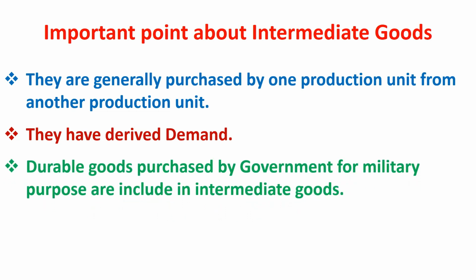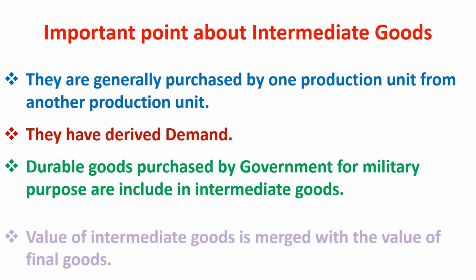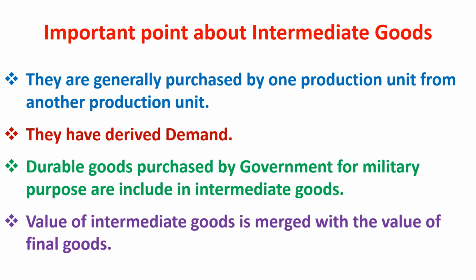Durable goods purchased by the government for military purposes are included in intermediate goods. Durable goods like trucks, aircraft, vehicles, etc. purchased by the government for military purposes are included under the category of intermediate goods as they are used to produce defense services. The value of intermediate goods is merged with the value of final goods. Suppose a miller buys wheat worth rupees 1000 and converts it into flour worth rupees 2000. The value of flour includes the value of wheat.